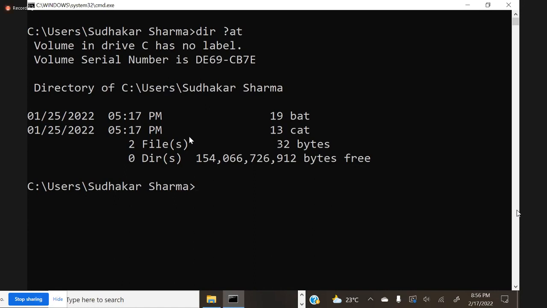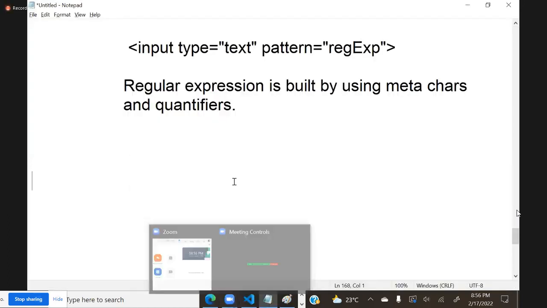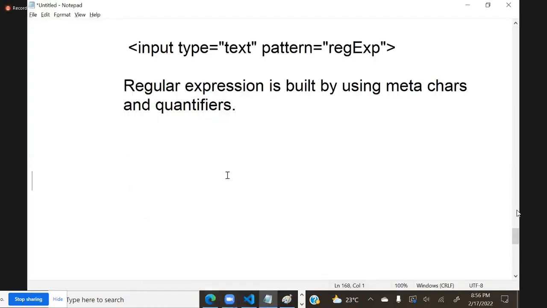Continuous scrolling we can do this way. See, these are all basic computer operating skills. When people come without all this knowledge, several topics look like new things, but these are all general things. So the meta character concept is not a new concept. Meta characters are already there, and in HTML we will learn more about them. In basic computer operating, many people don't know them, but they use them regularly.